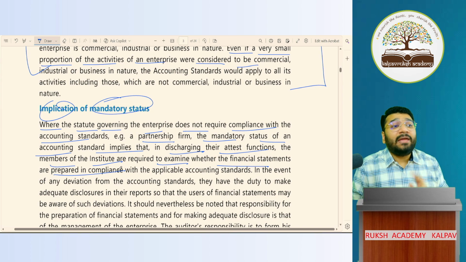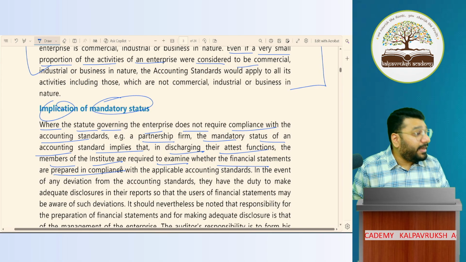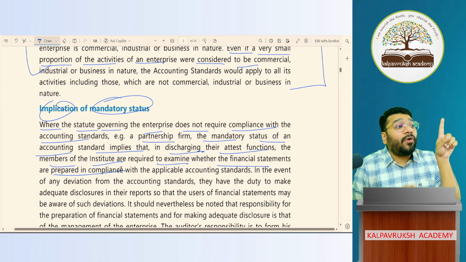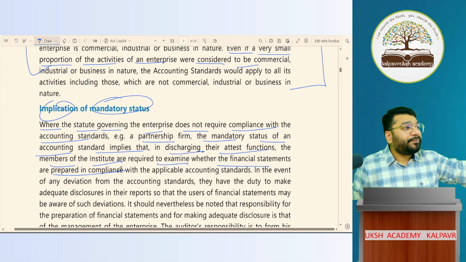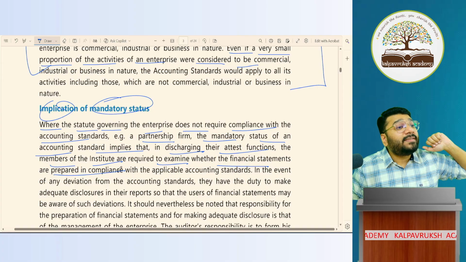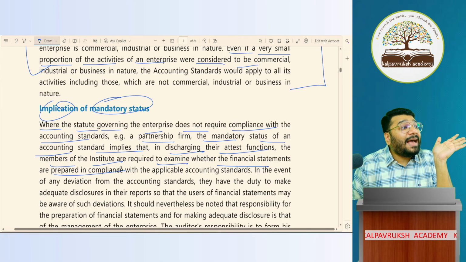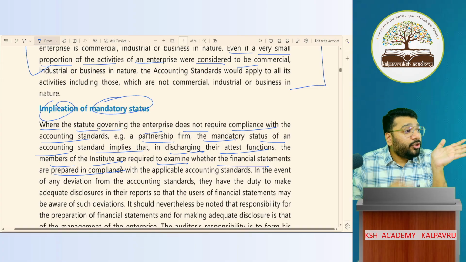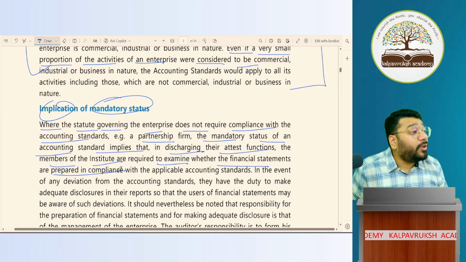Or tomorrow, if he's applying for a visa, you have to attest the financial statement and give. That time when he's coming, you tell him that you're supposed to follow AS. And whenever you give any audit report, let's say the Income Tax Act will tell you to compulsorily do tax audit. So tax audit is done by whom? Auditor. So you have to sign it. That is called attestation function. So whenever as a CA you are doing attestation function, you have to check whether they have followed AS or not.